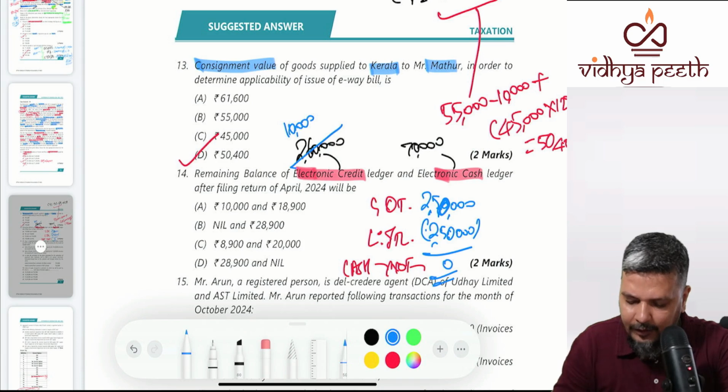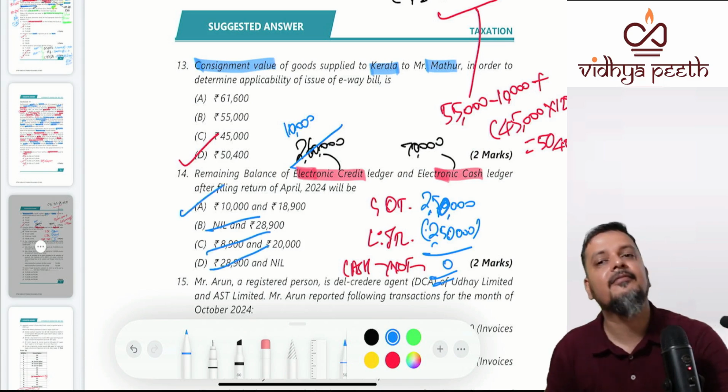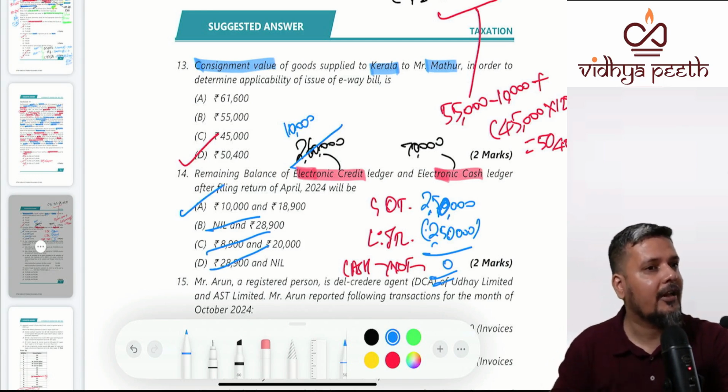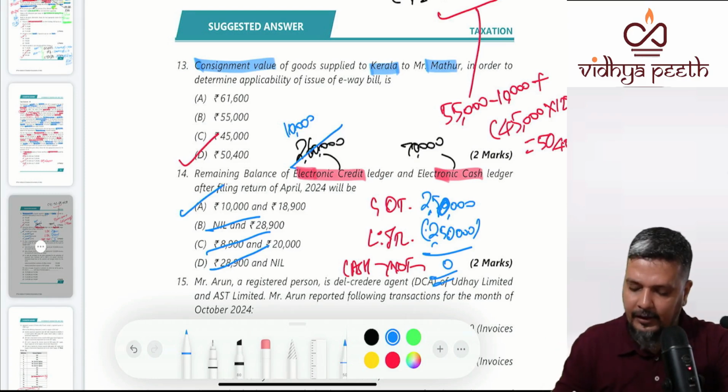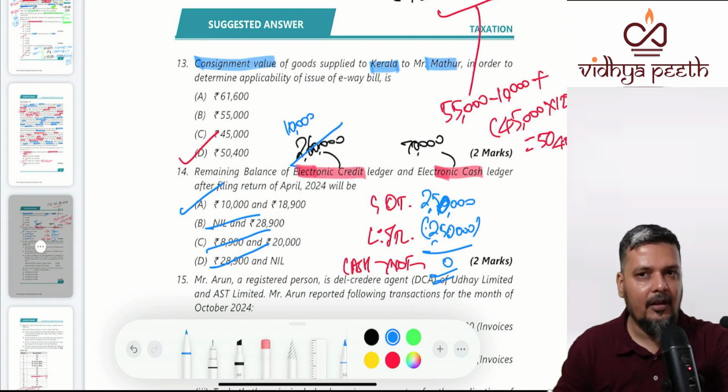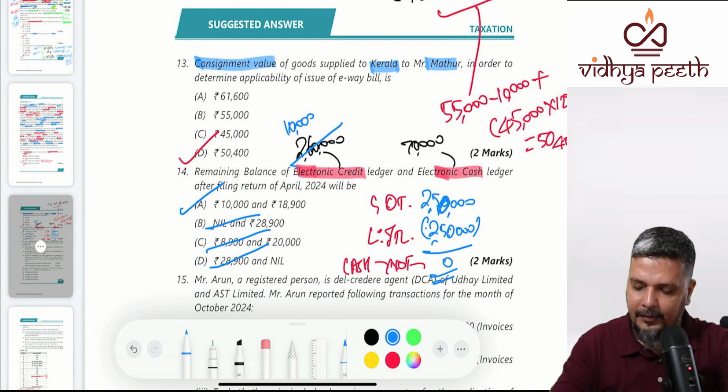So actually, without even working out, I can remove all these three. That is the beauty of removing unwanted answers. But wait, we'll still cross verify to have a surety. What is the cash amount? 70,000. What is the other payment that you have to make?